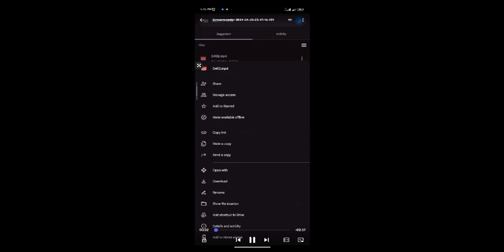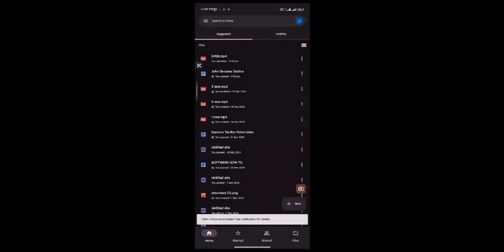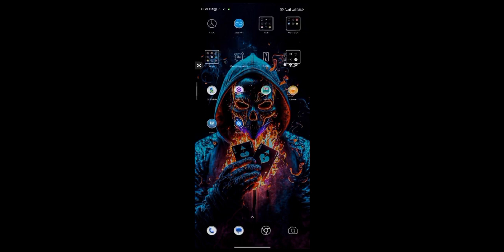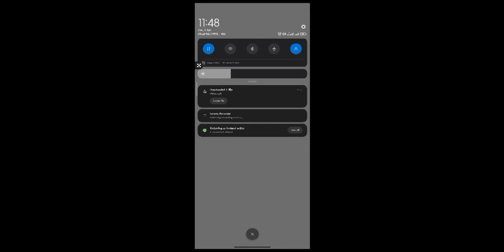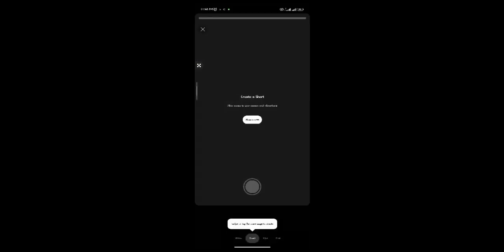Now take a look at this, guys. You just need to go onto your Google Drive and start downloading that exact same footage which you uploaded on Google Drive. As you can see, the downloading process has begun on my device. Now once that has successfully been downloaded, you just need to go onto YouTube, create an account on YouTube, and go on to uploading that video. Now you can see, guys, that I'm in the uploading process right here.